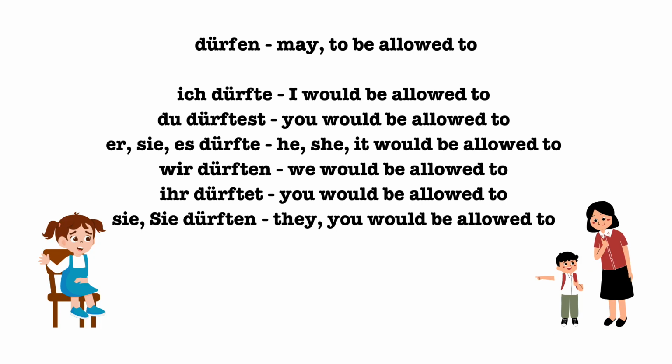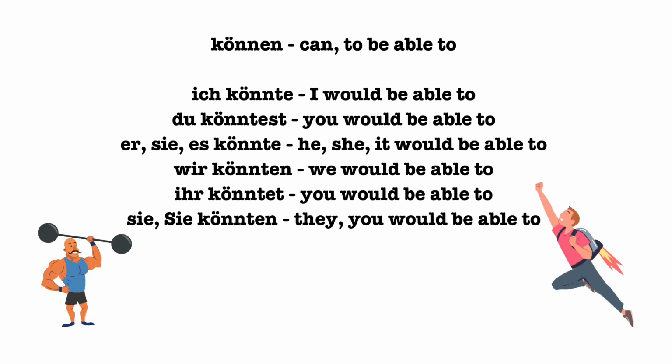Ich dürfte, du dürftest, sie es dürfte, wir dürften, ihr dürftet, sie dürften. Ich könnte, du könntest, sie es könnte, wir könnten, ihr könntet, sie könnten.